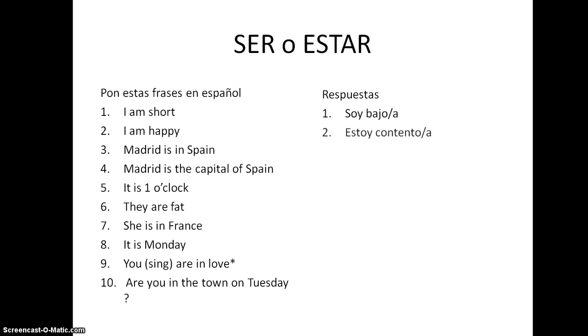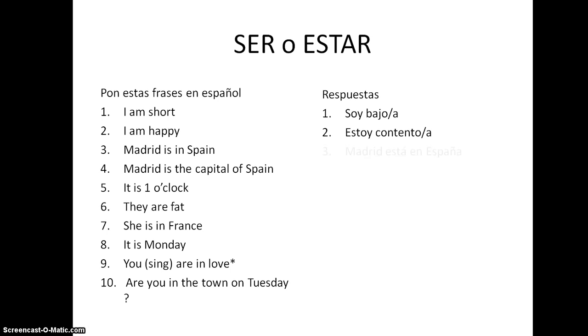I'm happy, estoy contento. As I said before, we could have had soy contento if it's a permanent characteristic, but I think we'd probably say in English, I'm a happy person. You could have feliz here, or you could have alegre instead of contento. Remember O or A, depending on whether it's masculine or feminine.